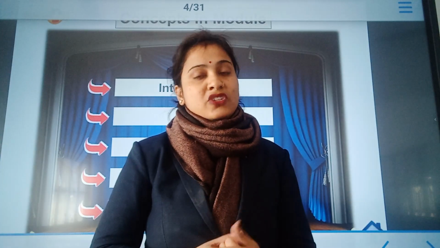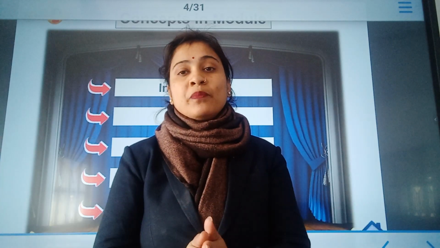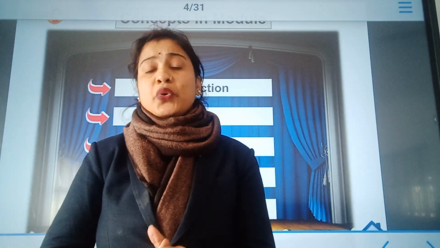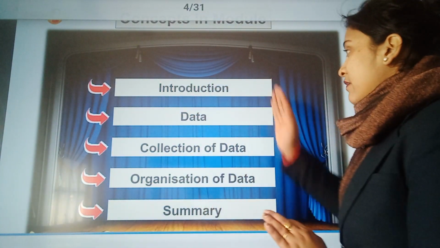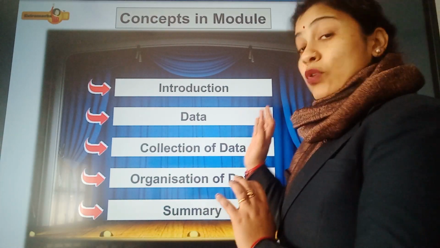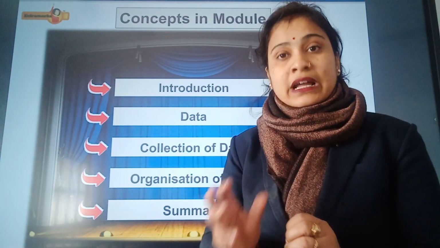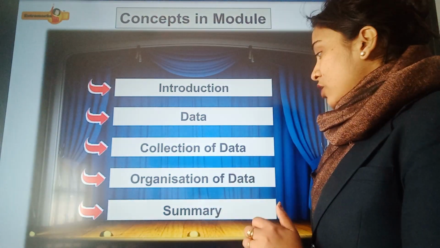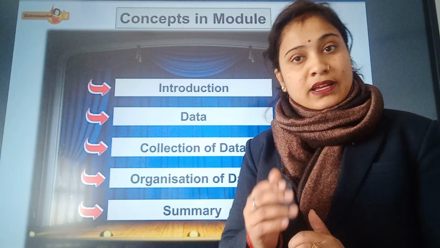Today we are starting with a new chapter, chapter 19, that is data handling. If it is already done, there is no issue, or else you may just have a revision of it. So, in this we will have an introduction, and then a brief meaning of data, what is data, the collection of data, and how we organize the data.